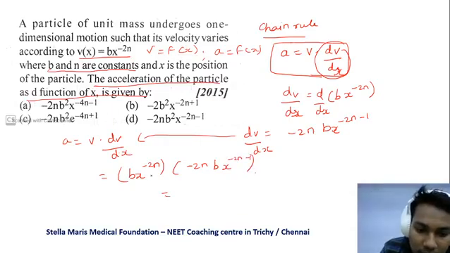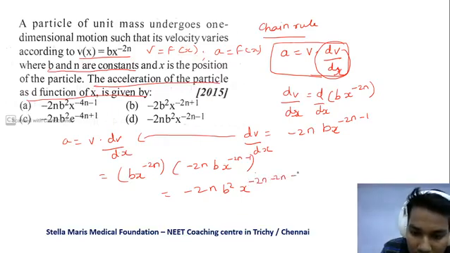So it will give b squared, minus 2 and n will be here. The x will become x to the power minus 2n, and the powers will be added, minus 2n minus 1. So that is minus 2n b squared x to the power minus 4n minus 1. So this will be the answer.